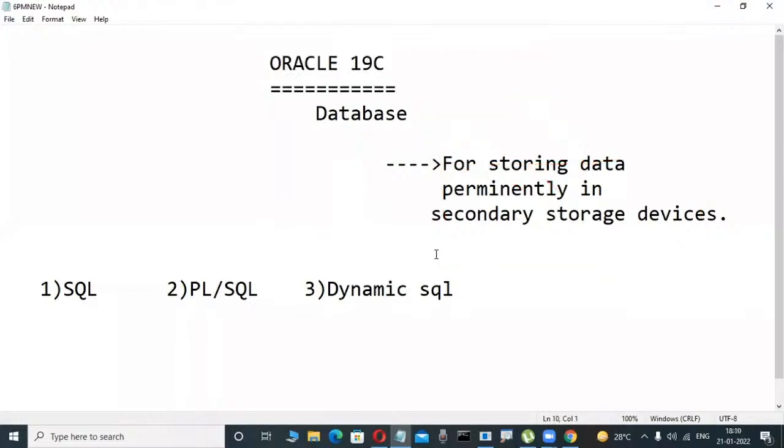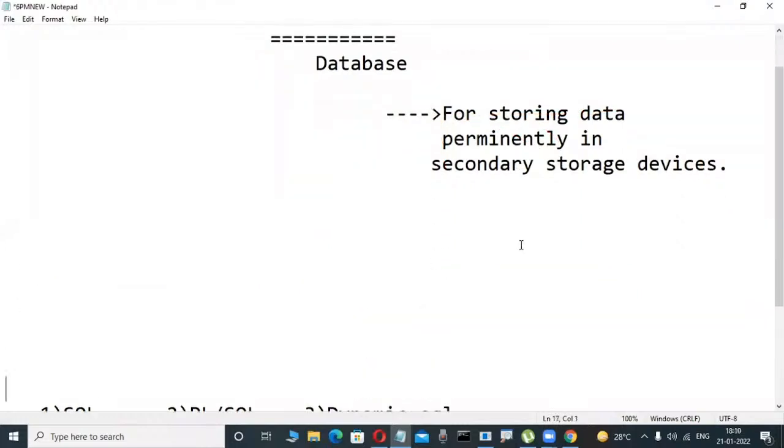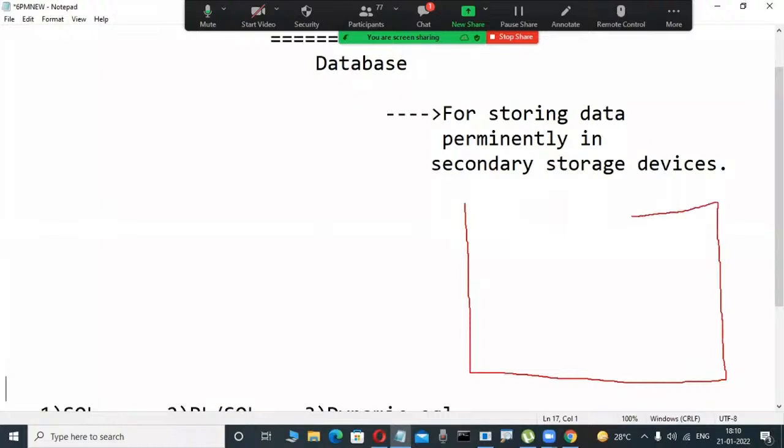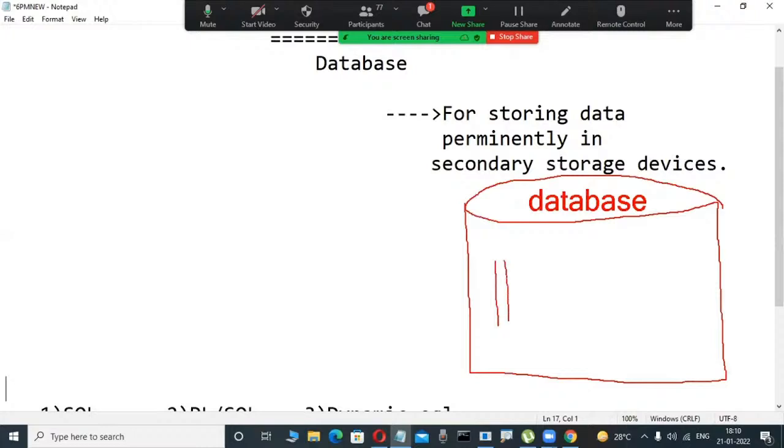These types of databases are relational databases. 1970 onwards, these database software are available. These relational databases do not store a random collection of data. They only store a structured collection of data. Yesterday I told you, suppose this is an Oracle database. Databases means some place. Now observe here, a structured collection of data we are storing only in this place, in an organized fashion.